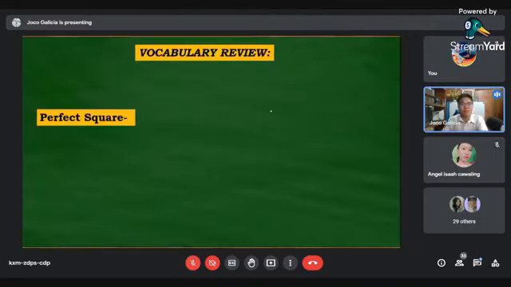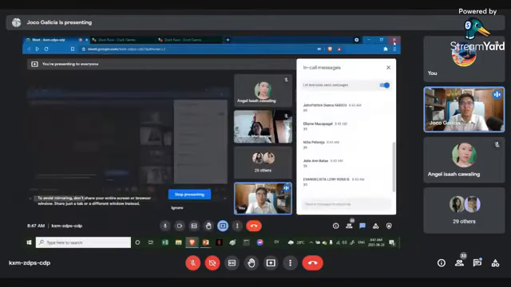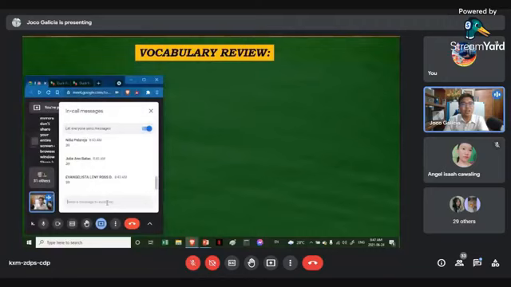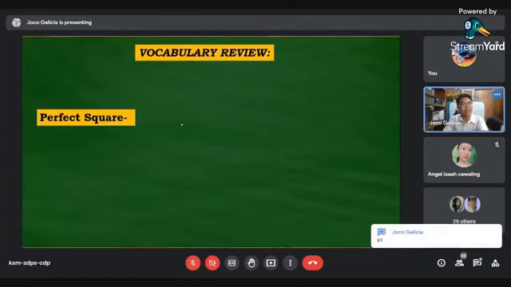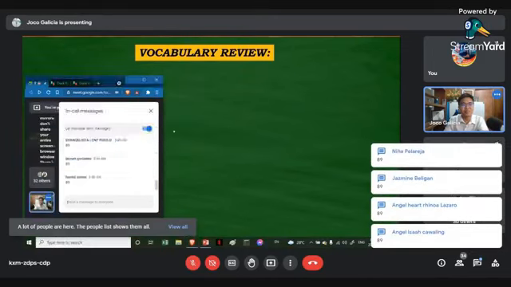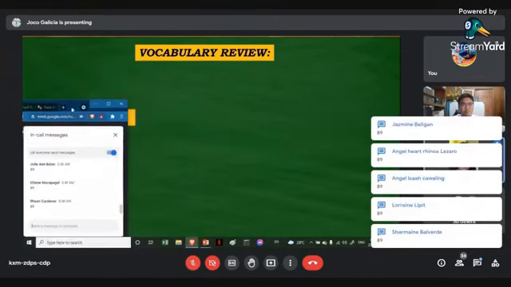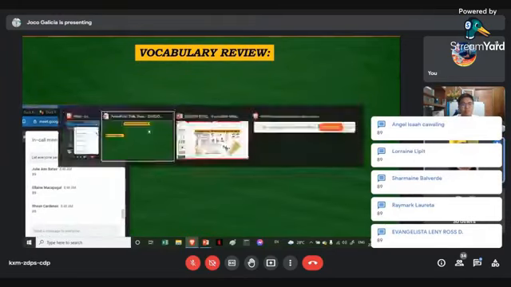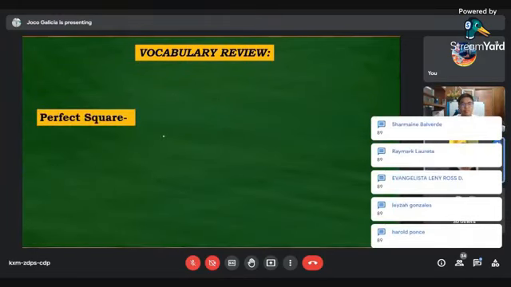Now, let us have a review class. For double asterisk, kindly define what is a perfect square. Tenderly Mine, 89. What is a perfect square, class? Elareha: Sir, yung perfect square po, ito po yung number na kapag minultiply mo sa sarili niya, yung resulta po nun ay considered po na perfect square.